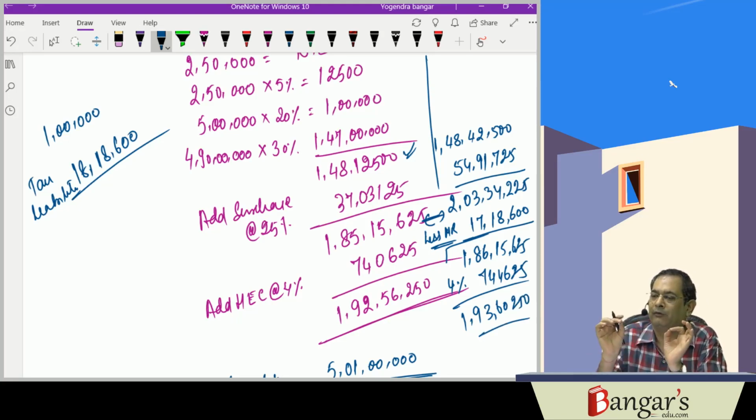By virtue of surcharge, your tax liability must not increase in comparison to what? The increase in income over the specified amount, say 2 crores, 5 crores, or say 1 crore or 50 lakhs, as the case may be. For that purpose, we are providing the marginal relief.